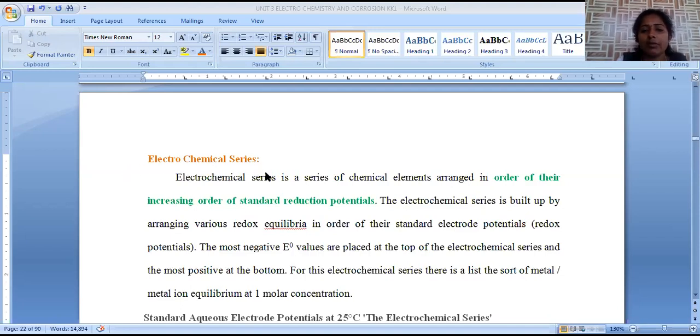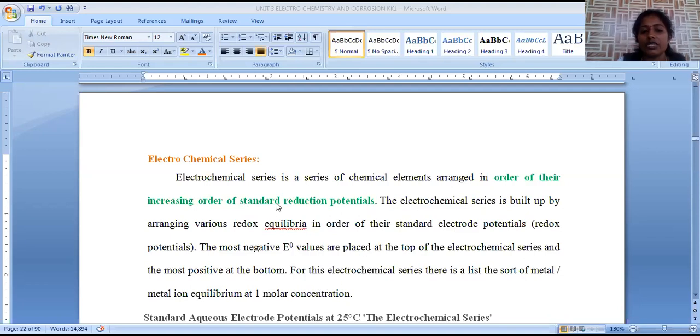The electrochemical series is the series in which all the chemical elements are arranged in increasing order of their standard reduction potential values. We are arranging all the metals in terms of their increasing reduction potential values. In this series, we are measuring their standard electrode potential.